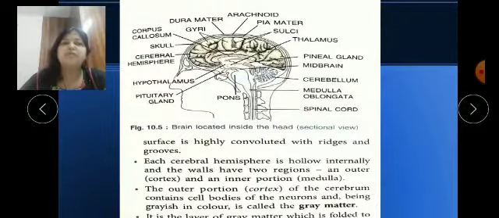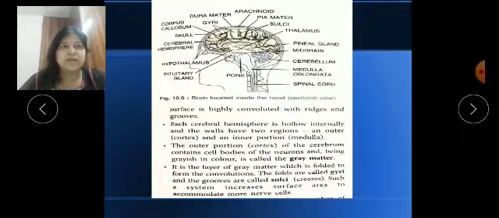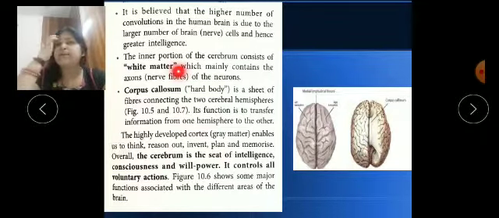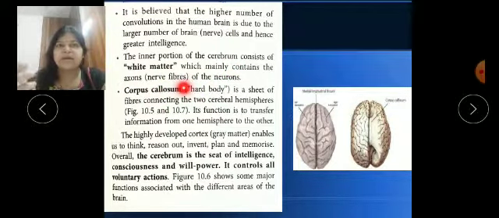Now the outer portion, the cortex, contains neurons, the cell bodies of neurons. The outer neurons are grey in color, and it is called grey matter. In this diagram they are not showing it. The inner portion consists of white nerve fibers, called white matter, or you can say they are colorless, so they are called white matter.